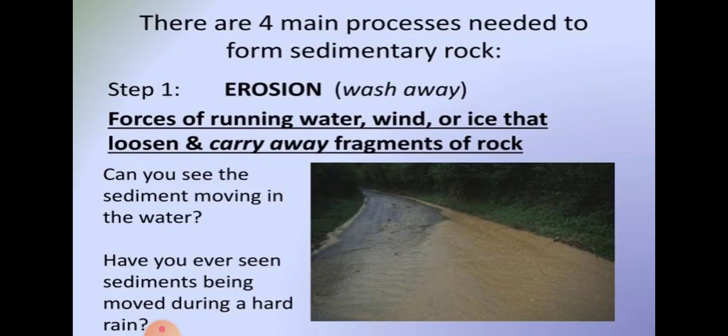Now you can see in the picture, it is a water body. As you can see, the water is not clean. It contains something. The water is muddy. The water contains small particles. So this is the erosion. Now the water which you are seeing is eroding the solid particles from different places and moving them, it is washing away the rocks.